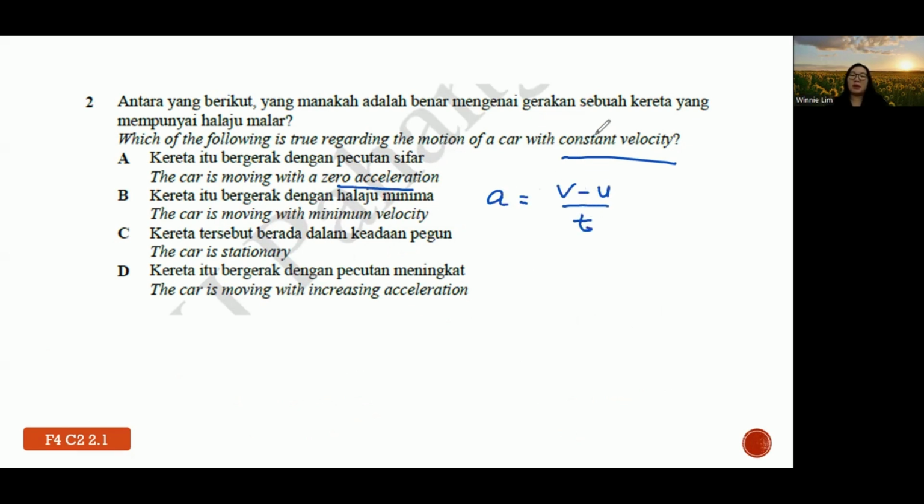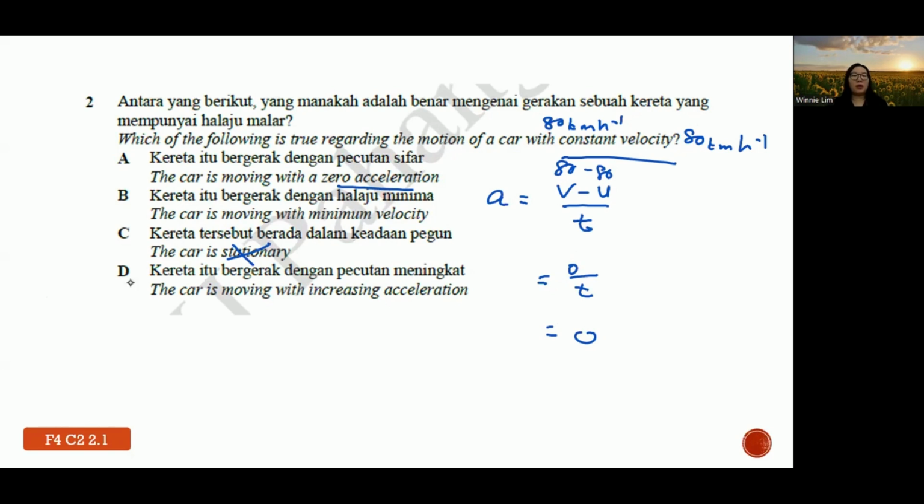So like teacher says, constant velocity means, for example, the car keeps on moving at 80 km/h. Right? They never change in the speedometer, right? So you see 80 minus 80, you get 0 divided by t. So 0 divided by anything is supposed to be 0. Okay, because they are in motion, so they cannot be stationary. It's not a correct idea. And of course, increasing acceleration is also wrong.